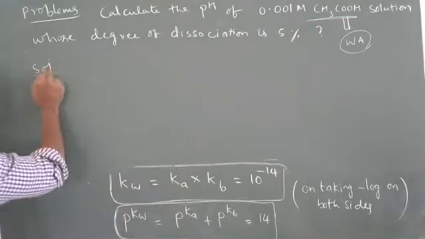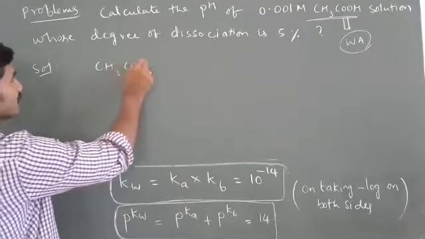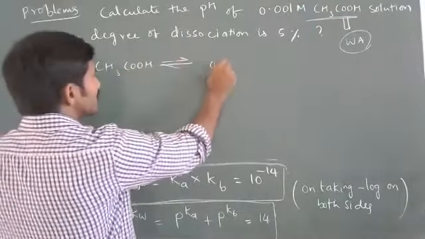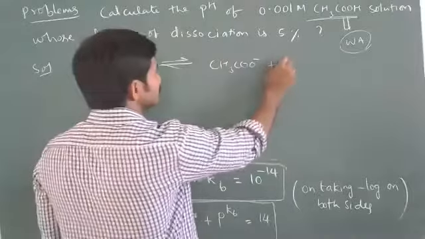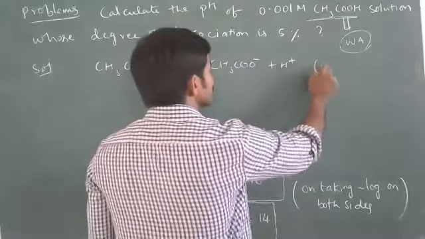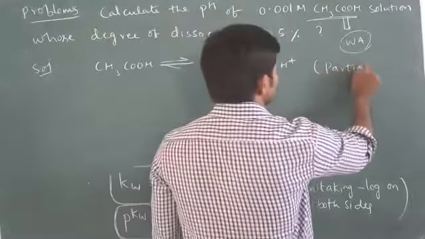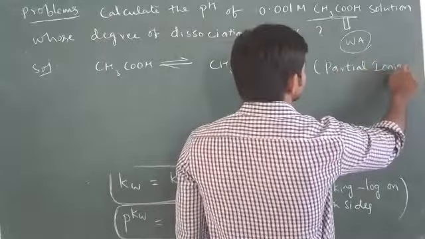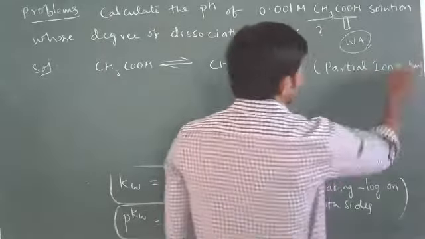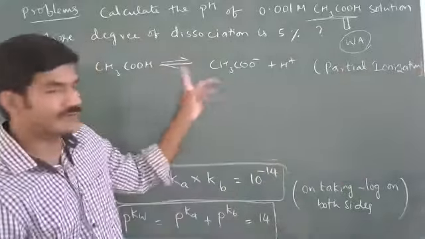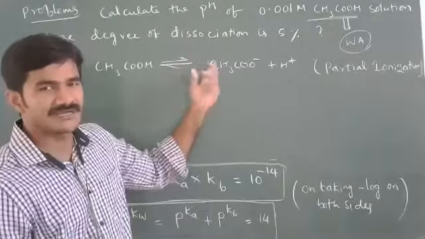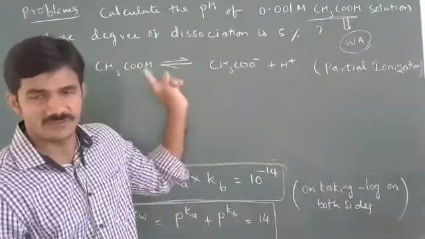So you can write here acetic acid undergoes partial ionization. When there is a partial ionization, then only we will get reversible. If it is a complete ionization, we don't get reversible. We will get only forward.